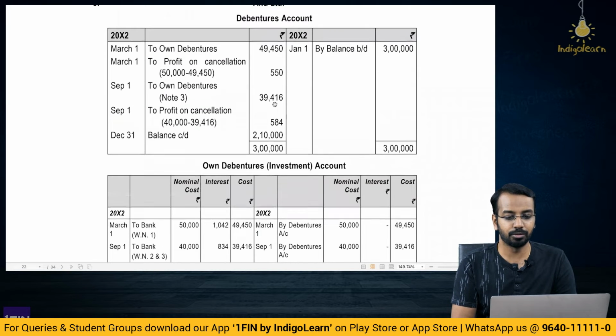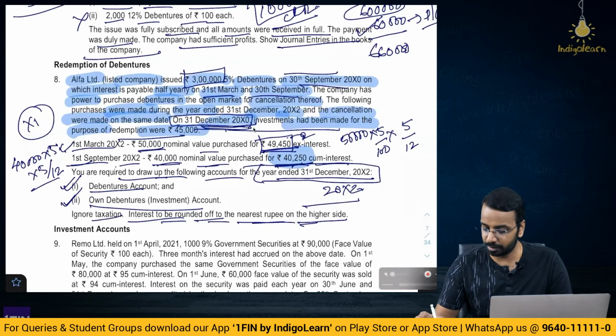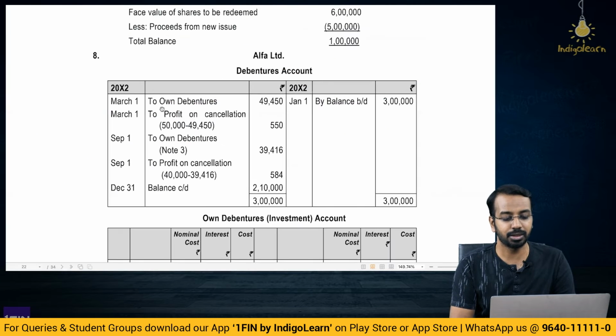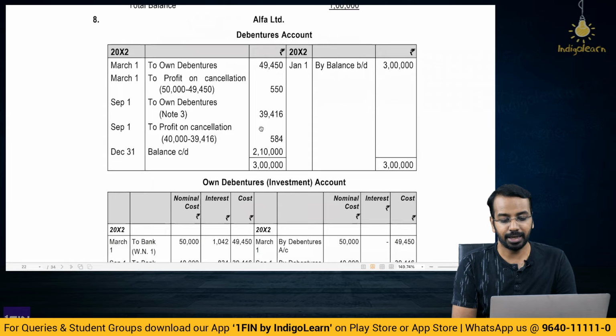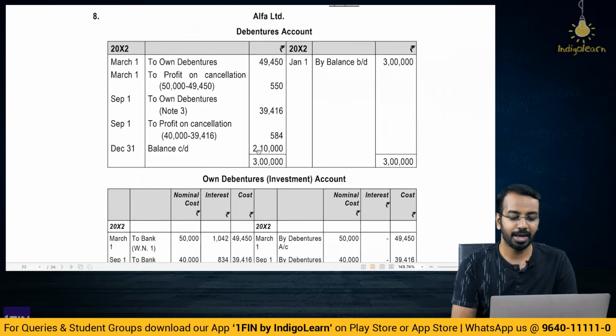Right. Now coming to debentures account, balance is 3 lakhs. Cancelled 49,450. What is the nominal value? Nominal value is 50,000. You paid only 49,450. So whatever is the cancellation, that is the profit on cancellation, 550. Similarly, next 39,416, 40,000 minus 39,416, 584 is the profit on cancellation and 2,10,000 is the balancing amount which will be carried forward, right.